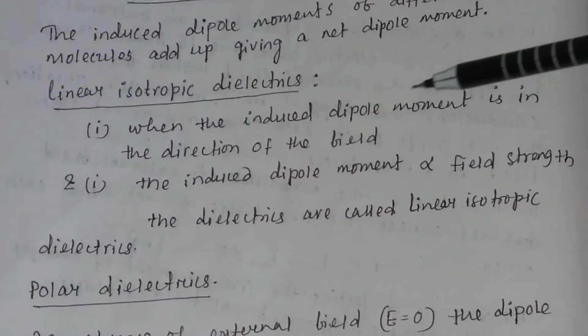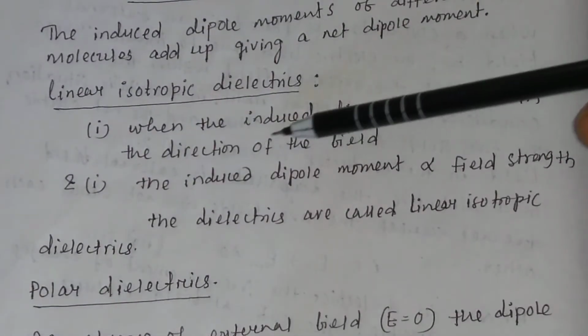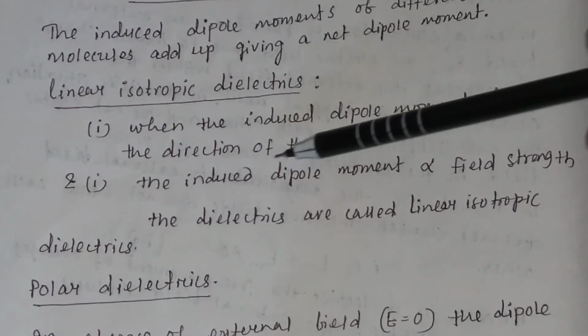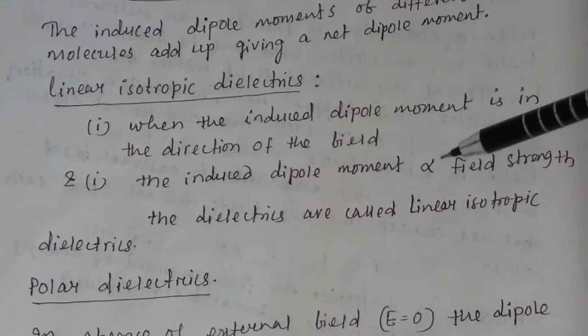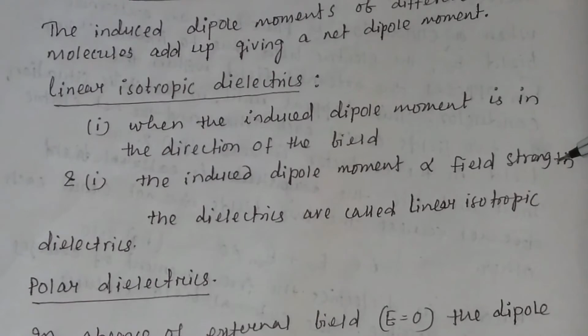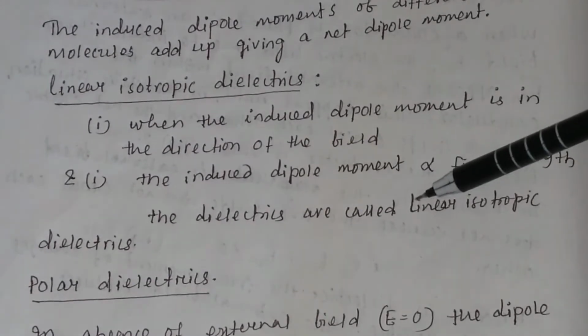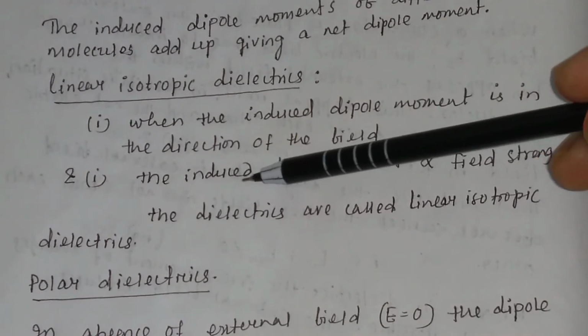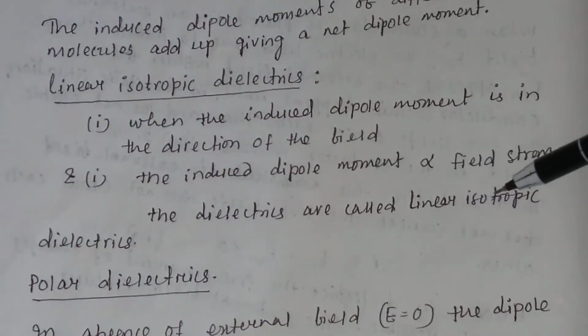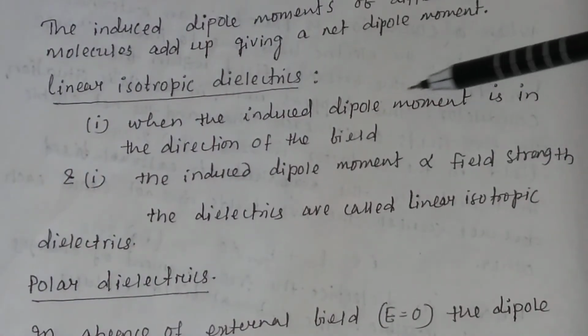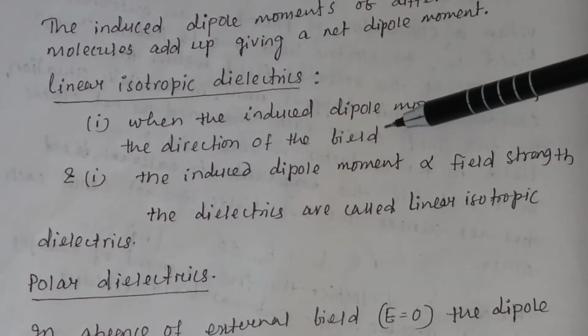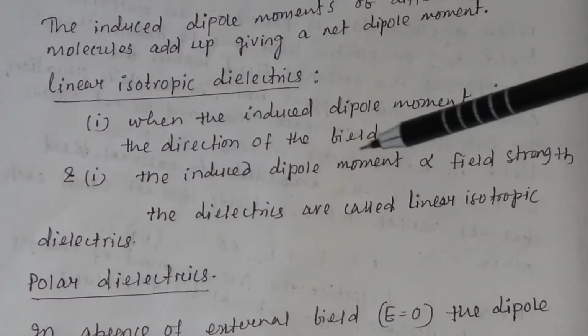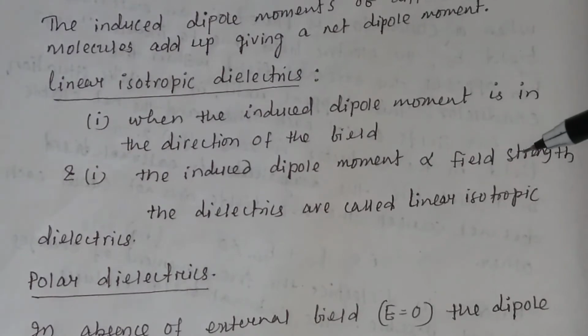When the induced dipole moment is in the direction of the field and is proportional to the field strength, the dielectrics are called linear isotropic dielectrics. Remember, in linear isotropic dielectrics, the dipole moment is in the direction of the field and is proportional to the field strength.